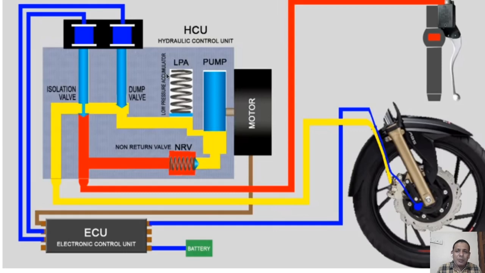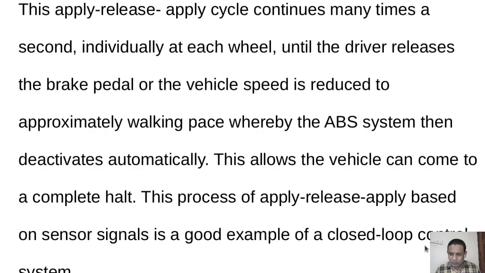These are the parts of a hydraulic control unit. The parts of a hydraulic control unit are an electronic control unit, a hydraulic control unit or hydraulic modulator, and a motor. This apply cycle continues many times a second, normally more than 10 times a second, individually at each wheel. For each wheel there will be a hydraulic control unit and electronic control unit. All these things will be there until the driver releases the brake pedal.